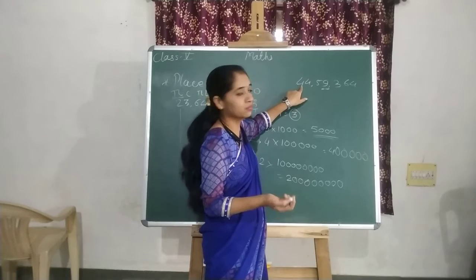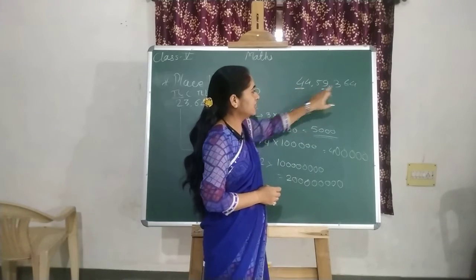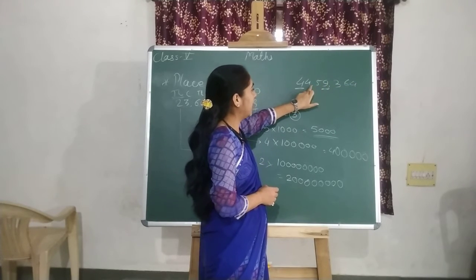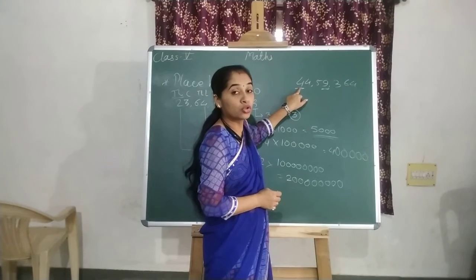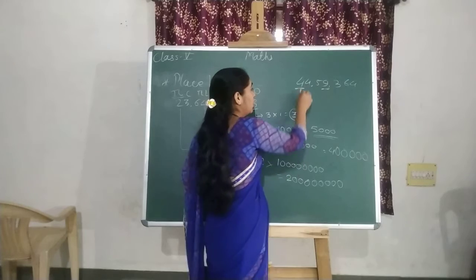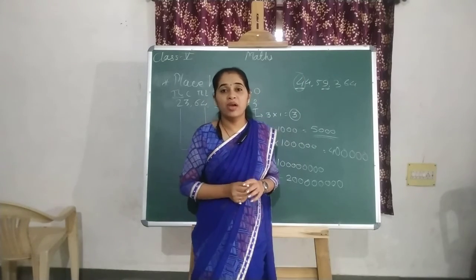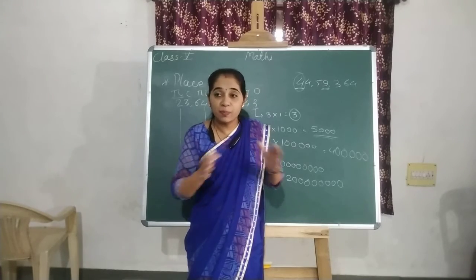Same with 4: suppose you are asked about the first 4. At which place is it? Count: ones, tens, 100, 1,000, 10,000, lakh, 10 lakh. At the 10 lakh place is 4, so 4 into 10 lakh gives you 40 lakh. So the place value of this 4 is 40 lakh. You will need these place values when you are writing any number in expanded form.